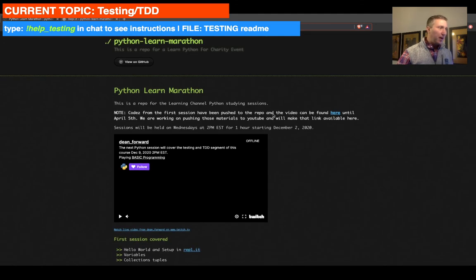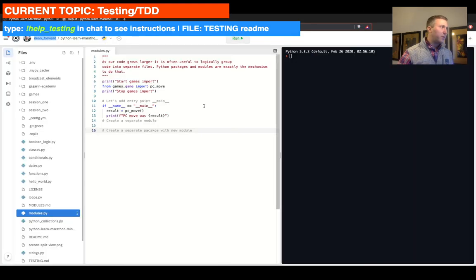All right, so let's jump to Replit and kind of poke around just for a quick refresher. So we were looking at modules last time and how they work and how the folders appear and all that wonderful stuff. The nuance there is that we're actually going to be leveraging that knowledge and understanding today quite a bit, and I will poke at various things as they happen, and we'll go through them. We have a follow along instruction, so I'll jump back to the learning marathon.